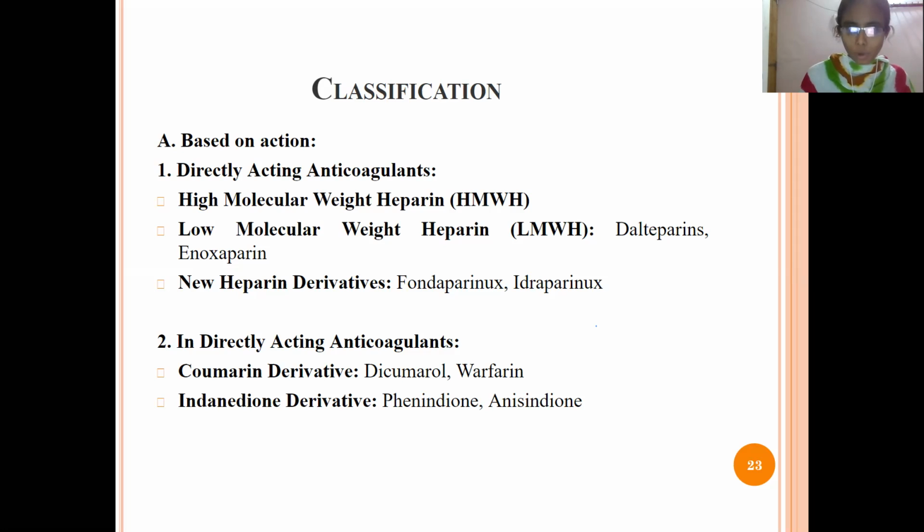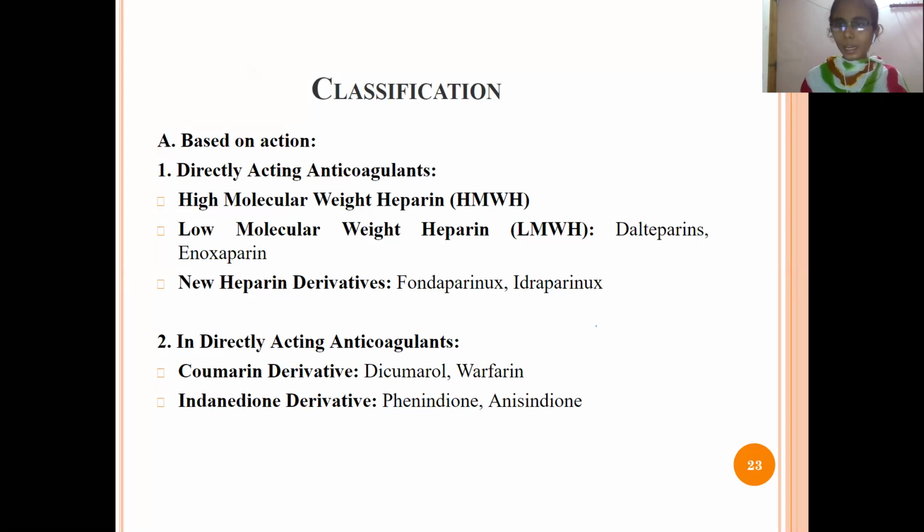In low molecular weight heparins, there are dalteparin and enoxaparin. Next, new heparin derivatives, that is fondaparinux and idraparinux.